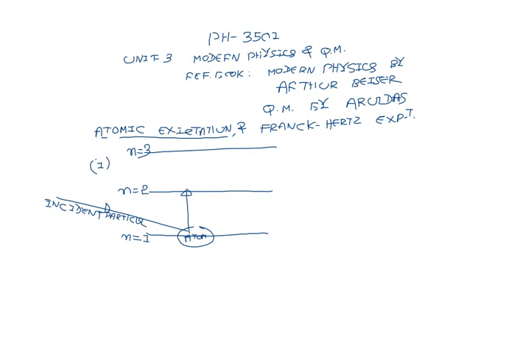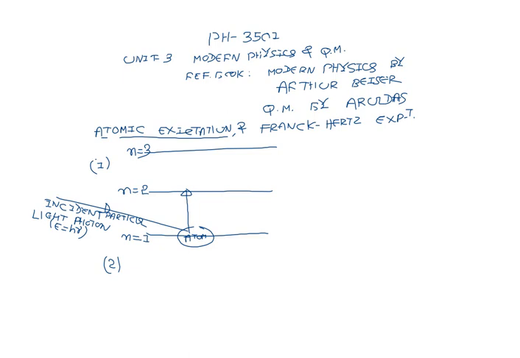The second mechanism of exciting the atom is the collision of the atom with a light photon. You know very well the energy of the light photon is hν. So when the light photon is incident on the atom, the atom will absorb the energy of the incident photon and it is excited from the ground state to a higher energy level. So there are two methods of exciting the atom.